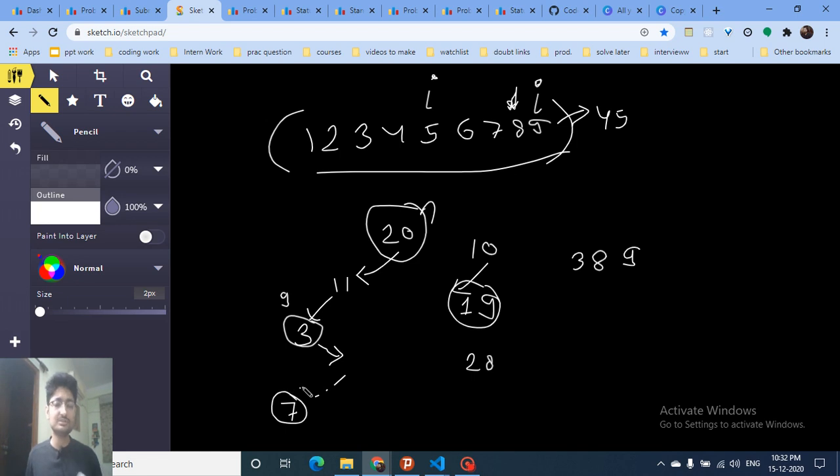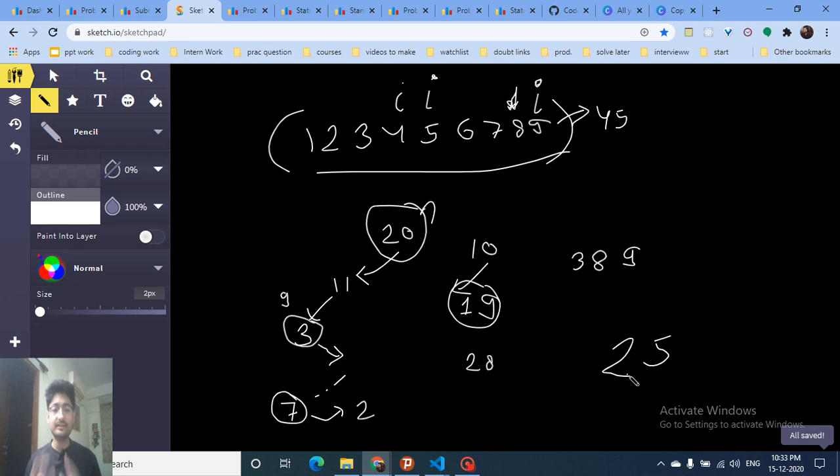I cannot use 7 because I have used 7 before, and thus I should not stop at this point. I will continue subtracting 5 from this number, so my next number will be 2, and I will add 5 somewhere else. Now as you can see, my I will come to this point, and now 2 will be smaller than my I. So it means that I have not used 2. So now I can use 2 safely, and then my loop will end.